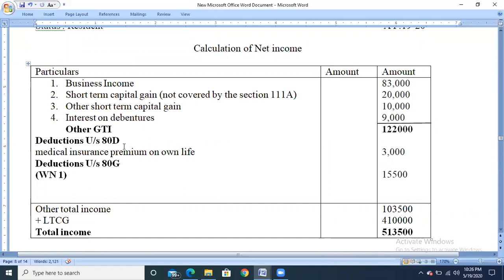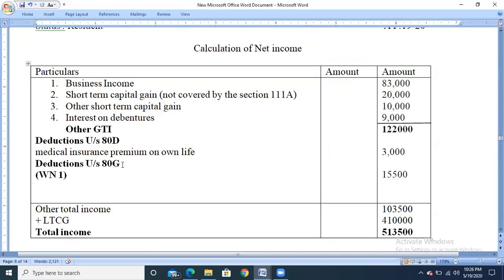What does 80D say? Any insurance premium paid by the assessee. So medical insurance premium paid on own life is 8,000. It can be claimed as deduction up to rupees 25,000 for family members less than 60 years, and more than 60 years, 50,000. Parents less than 60 years, 25,000; more than 60 years, 50,000. Next, they have given the donations information.